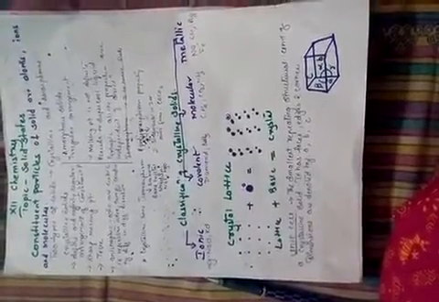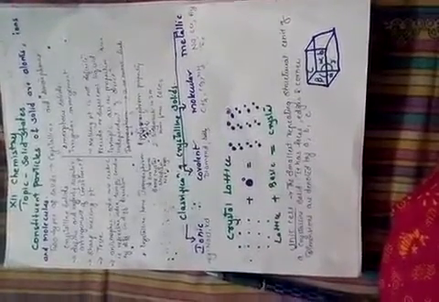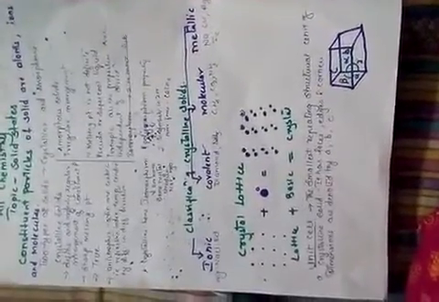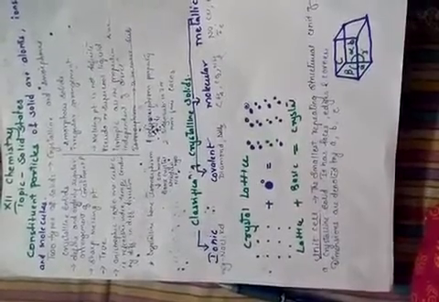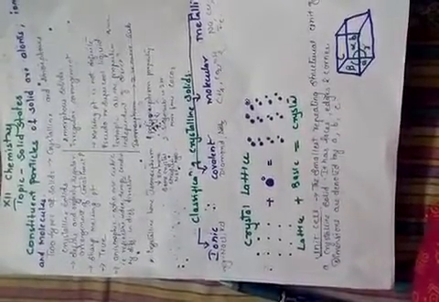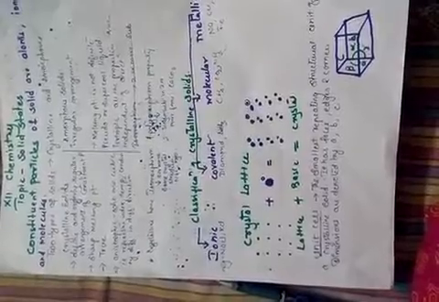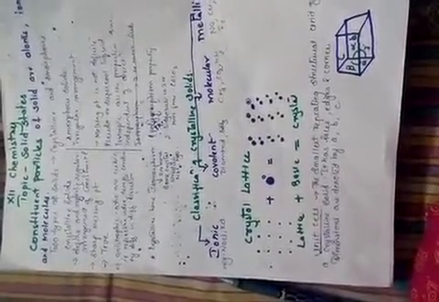Then two more points discussed about the crystalline solid are isomorphism and polymorphism. Isomorphism refers to substances where two or more compounds produce the same crystal structures. For example, sodium fluoride and magnesium oxide.